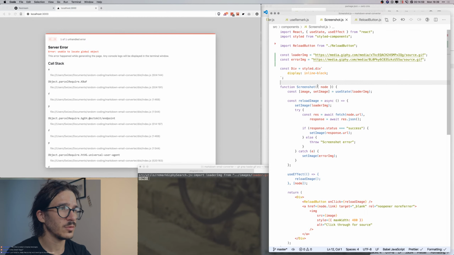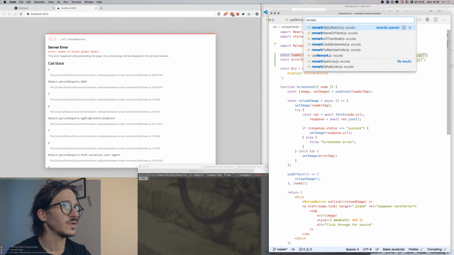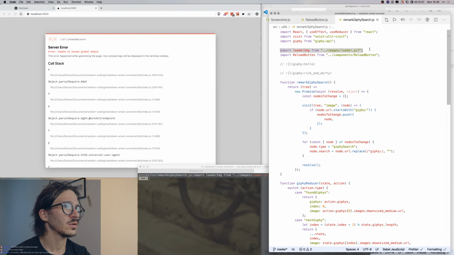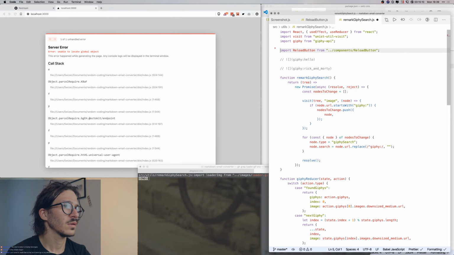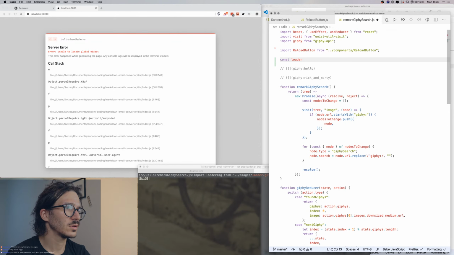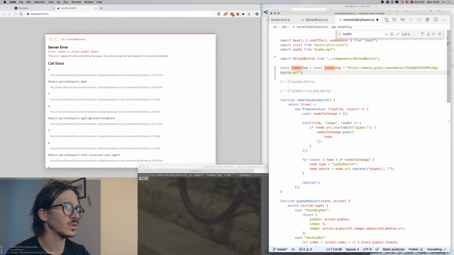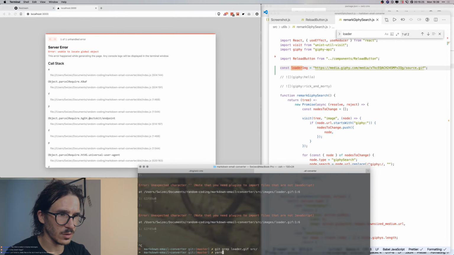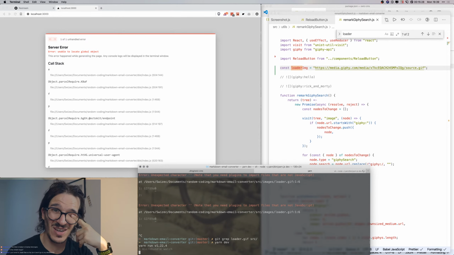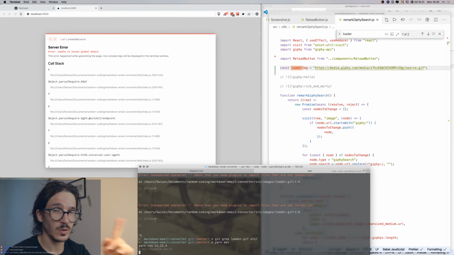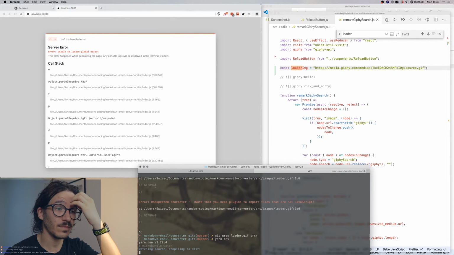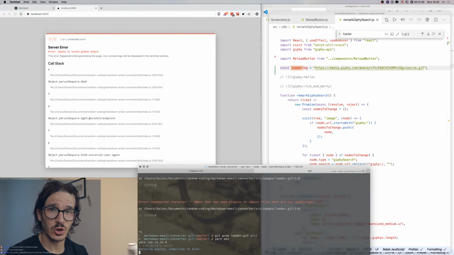It is on remark Giphy search, so we're going to use this one again. Remark Giphy search. Here we're going to say, what was it? Loader image, yes. So we say const loader image equals that stuff. Cool. So now we go back to yarn dev, and this should manage to actually build. So when this builds, we can then go run my NextJS app, and we'll see if it actually does.